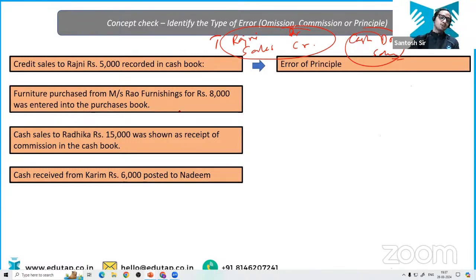Tell me the answer of the second question. Furniture purchased from Miss Rao Furnishing for rupees 8,000 was entered in the purchase book. Again, tell me what is the answer of the second question, everyone. Aditya is saying, how specifically can we judge?